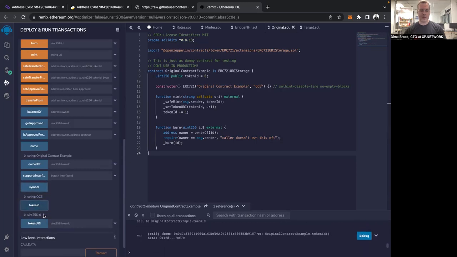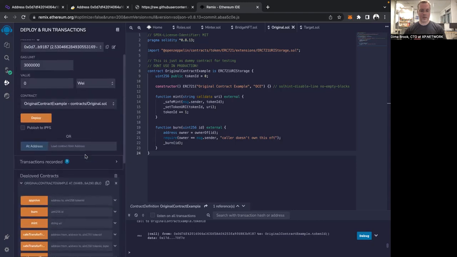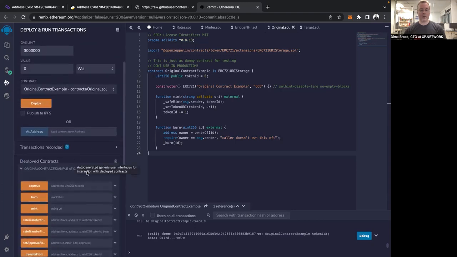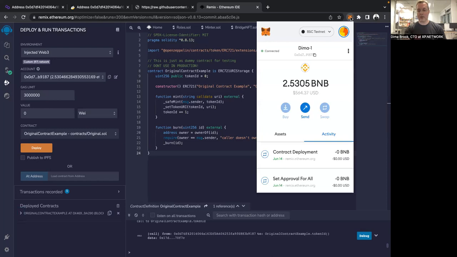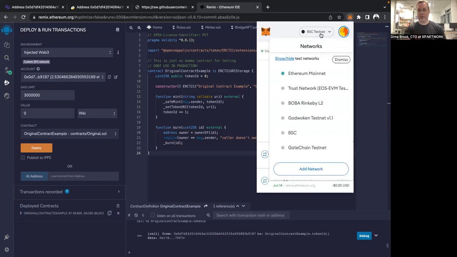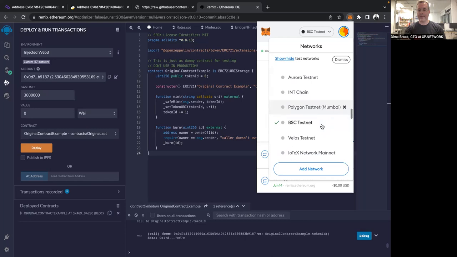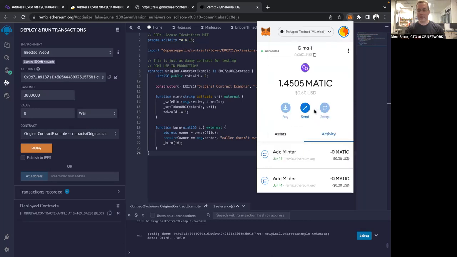Let's see, the token ID is 0. We have 0 NFTs here at the moment. And there's pretty much nothing else we can check here right now. But we're going to need the address of this contract for further actions. Well, let's leave it like this. And let's deploy a second smart contract, but for that, let's change our network from BSC testnet to Polygon testnet, which is called Mumbai, like so.